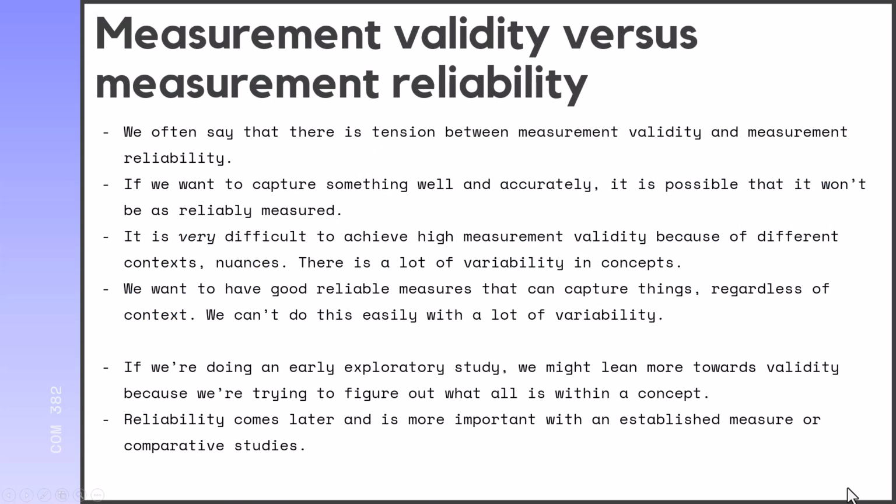So here's a bit more about measurement validity versus measurement reliability. We often say that there is a tension between measurement validity and measurement reliability. If we want to capture something really well and accurately, it's possible that we won't measure it as reliably, because it's difficult to achieve high measurement validity because things happen in different contexts, different nuances. There's a ton of variability in concepts that's very difficult to capture quantitatively. We want to have good, reliable measures that can capture things regardless of context. And so we can't do this very easily when there's a lot of variability.